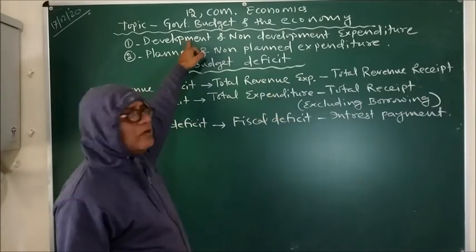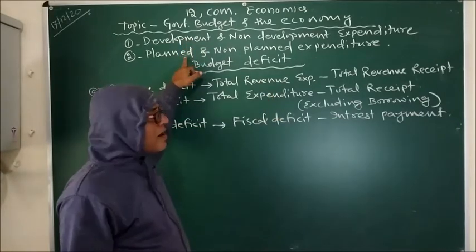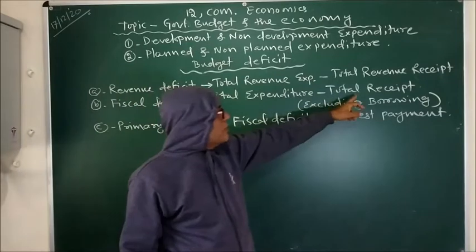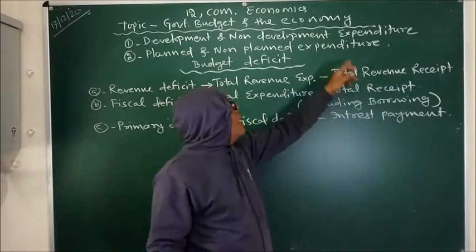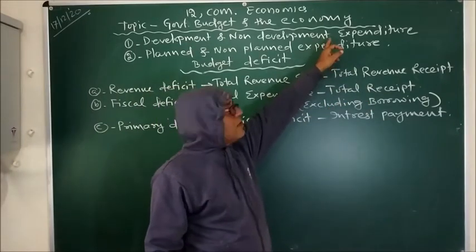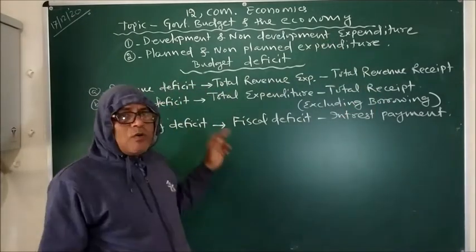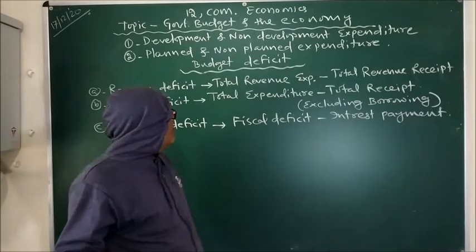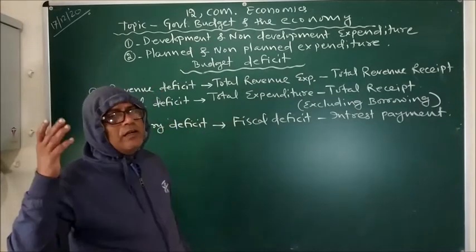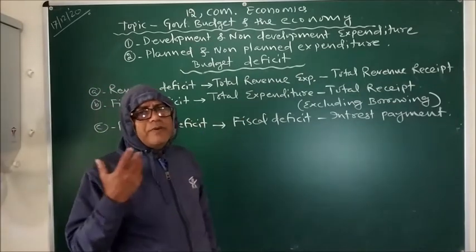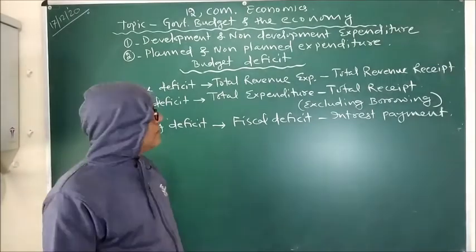We cannot interfere with developmental and planned expenditure. That's why in order to reduce expenditure, we have to reduce non-planned and non-developmental expenditure, and in order to increase our income, we can increase the income from tax and non-tax receipts.